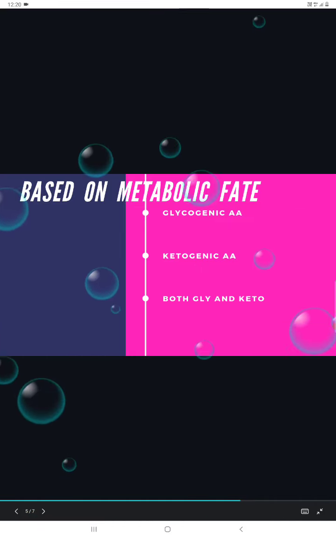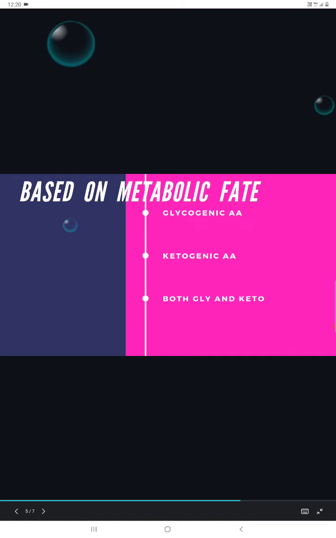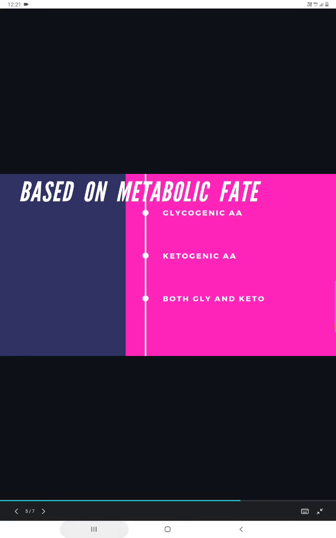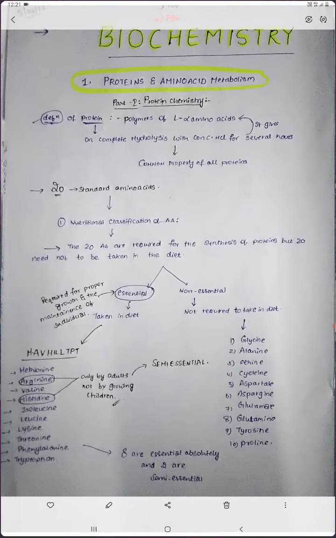This is the glycogenic amino acids, ketogenic amino acids, and both glycogenic and ketogenic amino acids. What do you mean by this? All I'll say, just remember, based on the metabolic fate, the amino acids are divided into 3 categories. One is glycogenic, another one is ketogenic, another one is both glycogenic and ketogenic amino acids. Okay. And I'll come to the gallery and I'll show whatever things we have prepared for you.